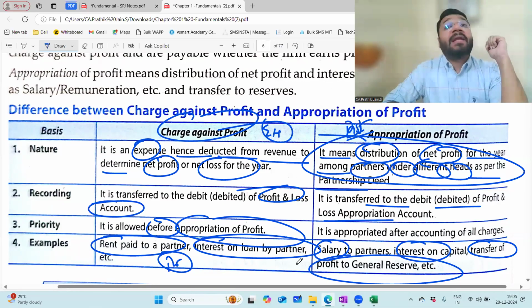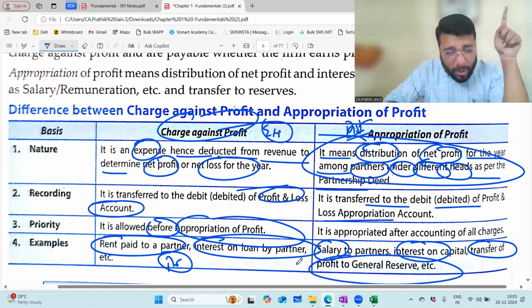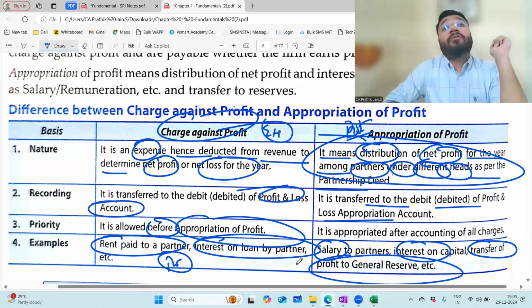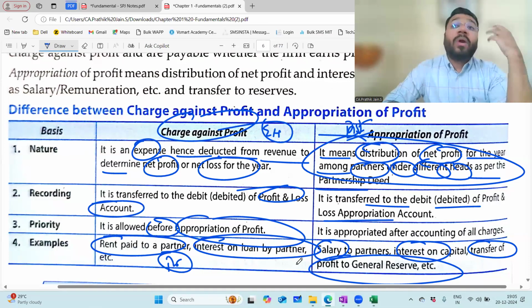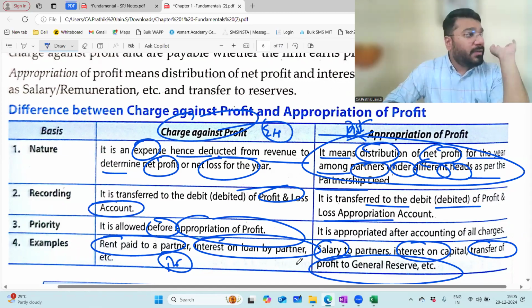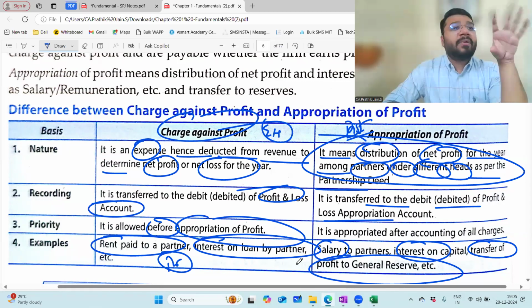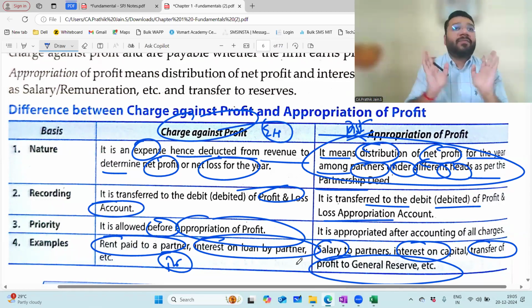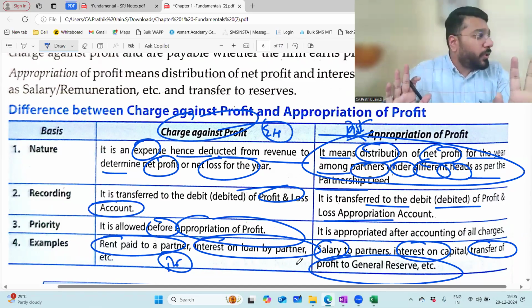What will come to the credit side of the P&L appropriation account? Interest on drawings. That is an income for the firm. What interest on drawings is, what interest on capital is, what salary is, what the entries are, we will discuss in the upcoming sessions. We are yet to go in depth, but this is the broader perspective of what we are going through now.